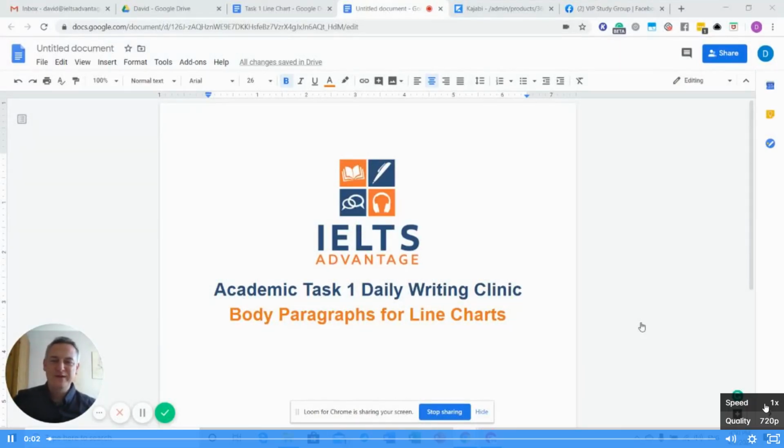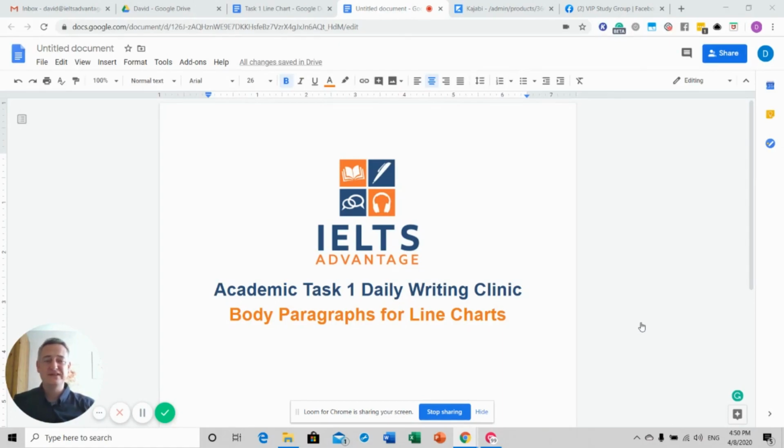Hi everyone, and welcome to this week's Academic Task 1 Daily Writing Clinic. This week we're looking at body paragraphs for line charts. The activity last week was bar charts. This week the focus is line charts.